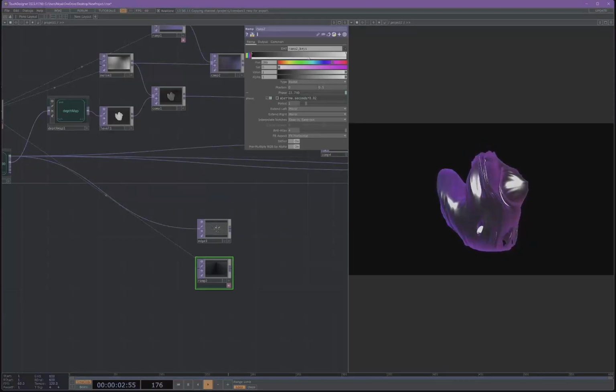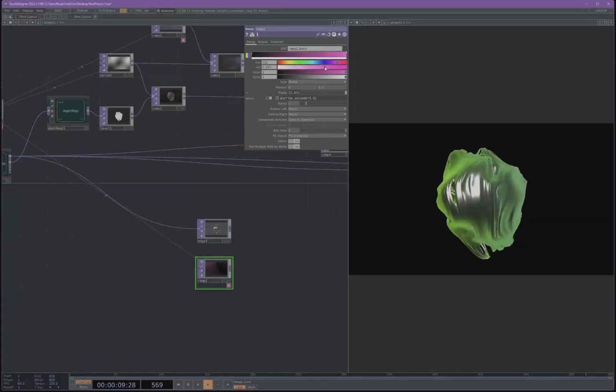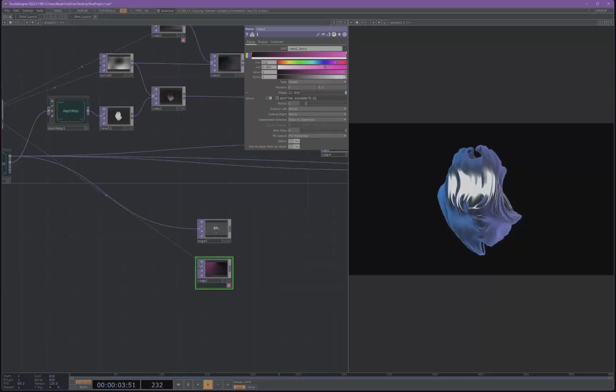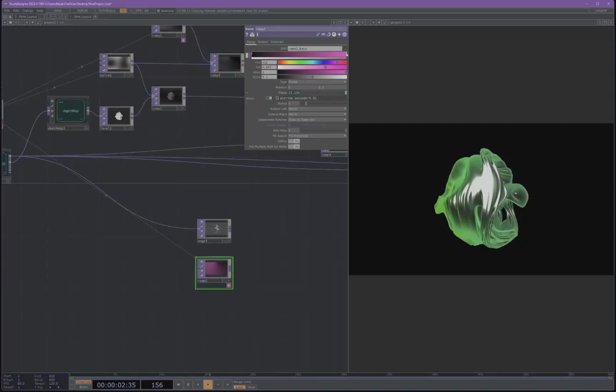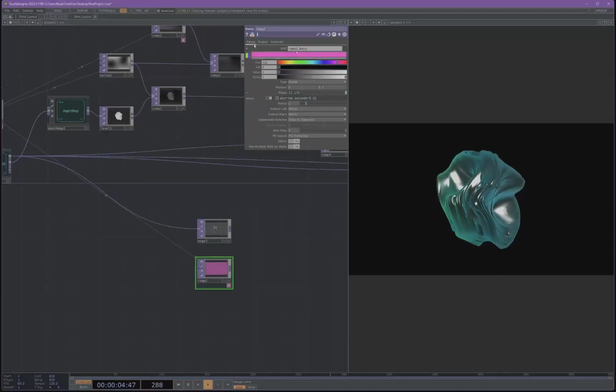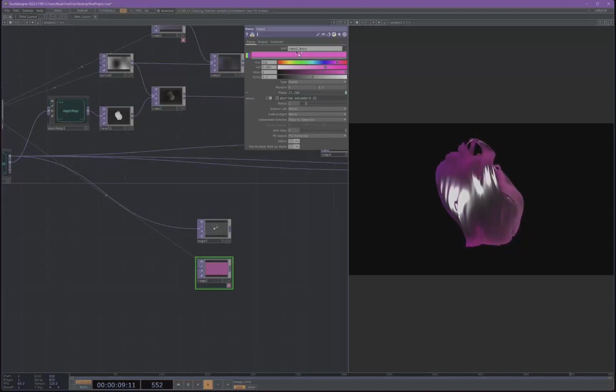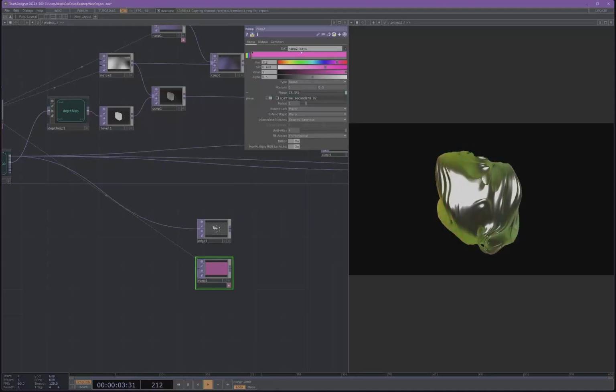So here, let's see. We're running with a pink. And you can pick whatever colors you want here. This is just what I was running with when I built this originally. Let's get rid of that and have this pink as our first one.